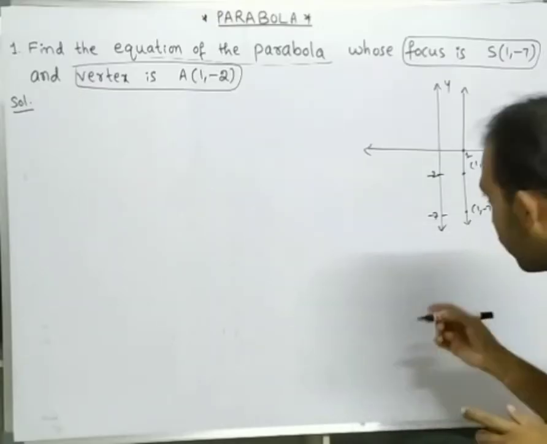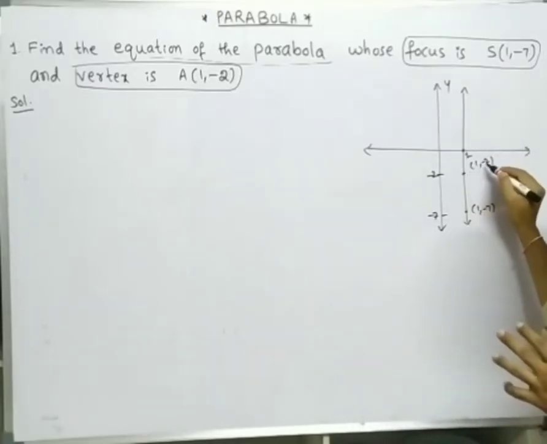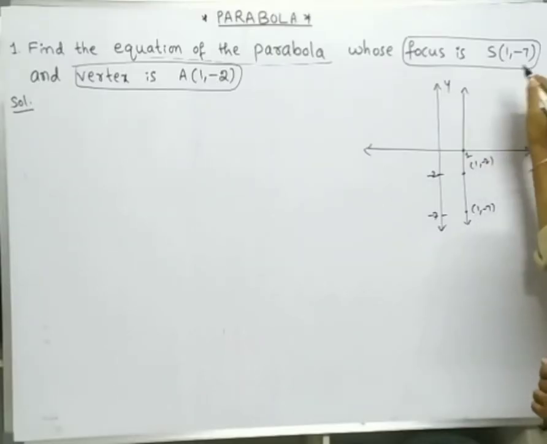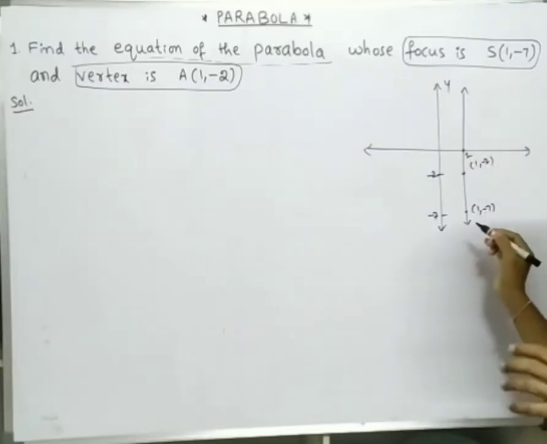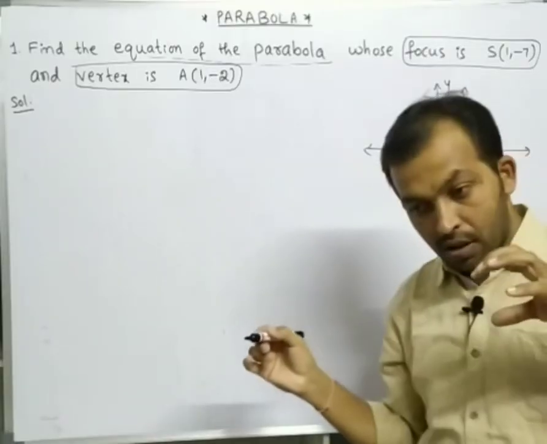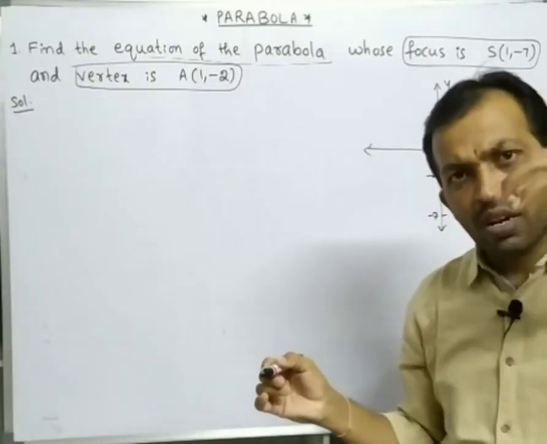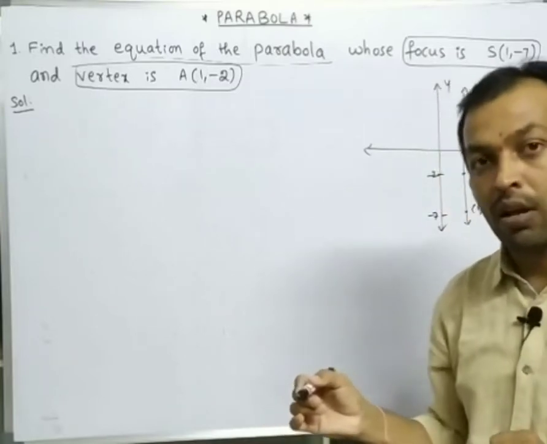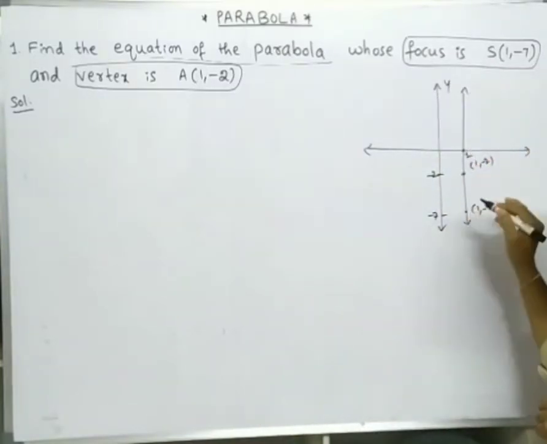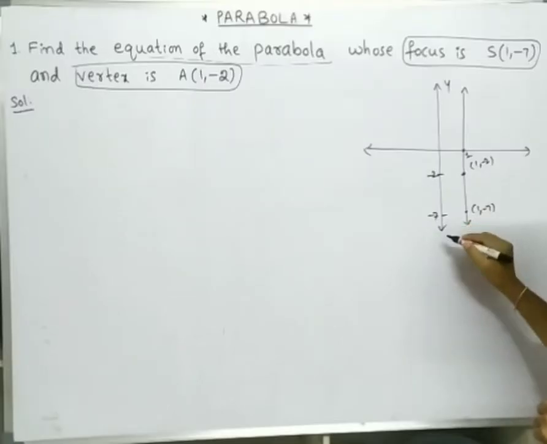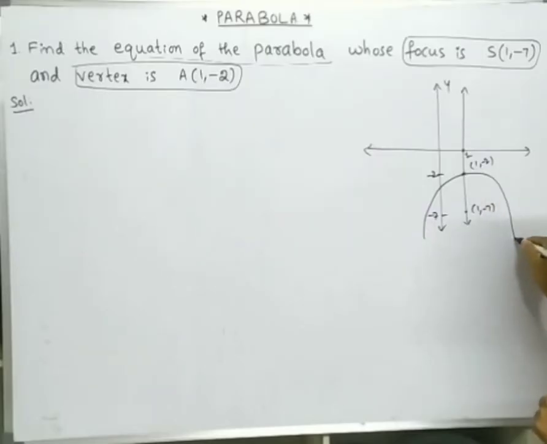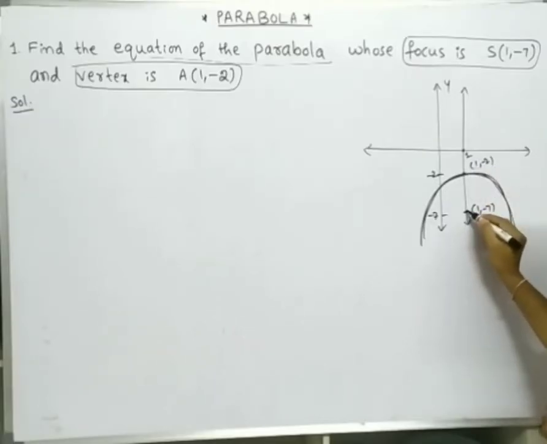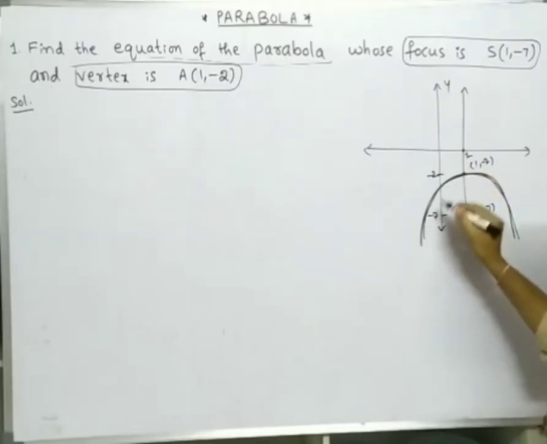Now understand carefully. The vertex is (1, -2) and the focus is (1, -7). By previous observations, the focus must lie inside the parabola. The parabola passes through the vertex. So roughly I am drawing here, the parabola shape like this. The parabola should pass through (1, -2) and the focus is (1, -7). So the parabola is like this.